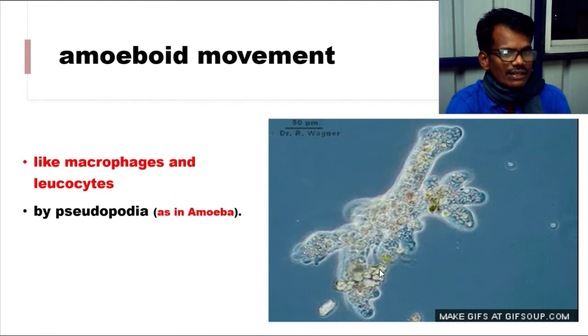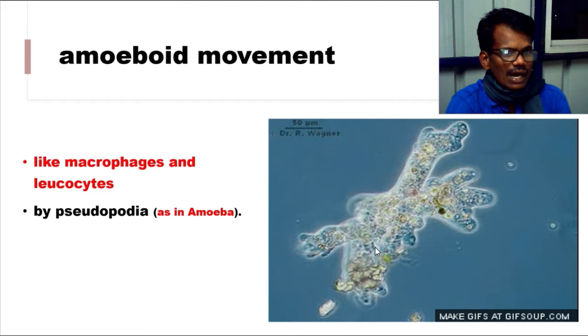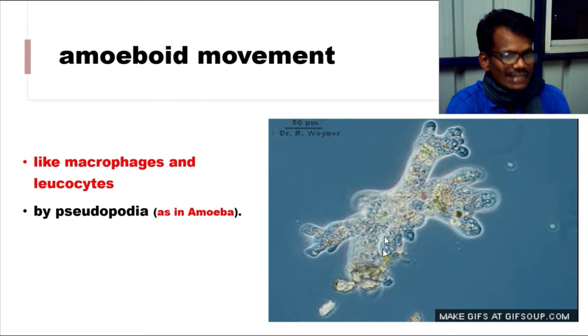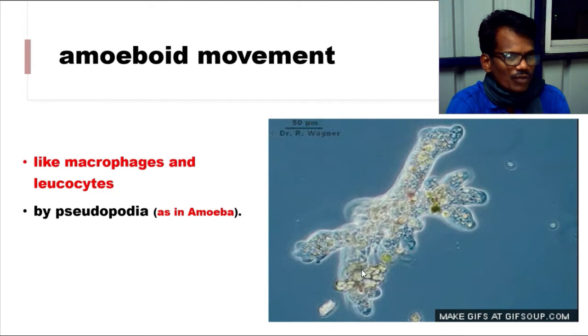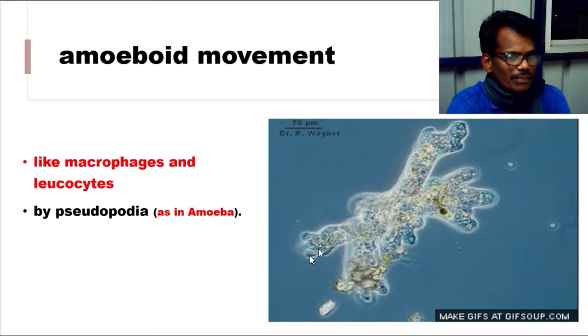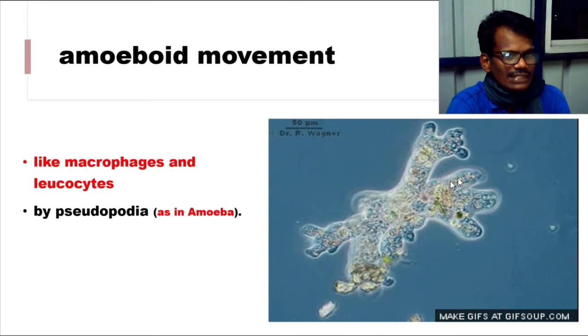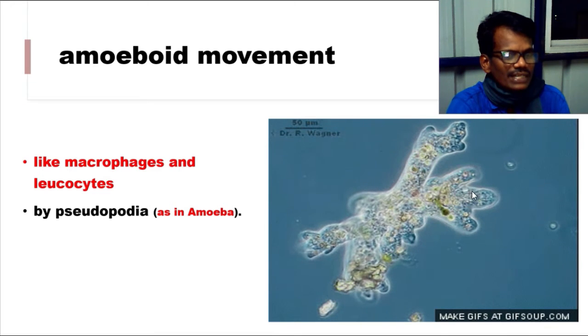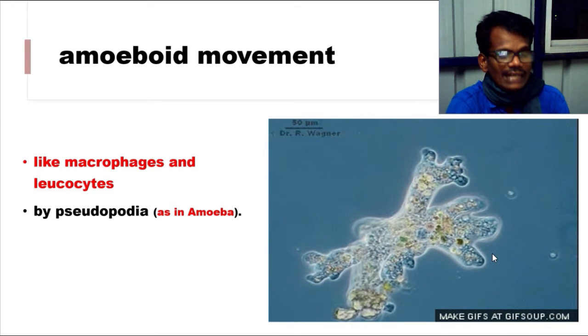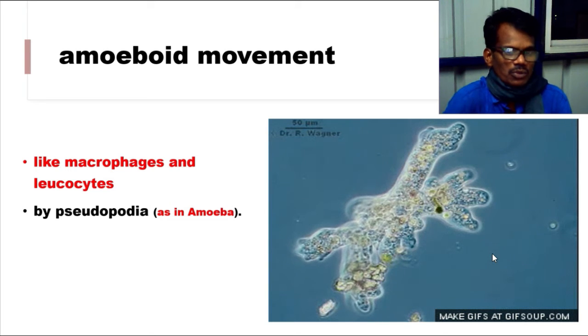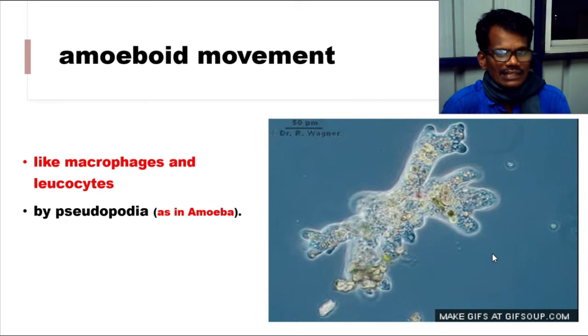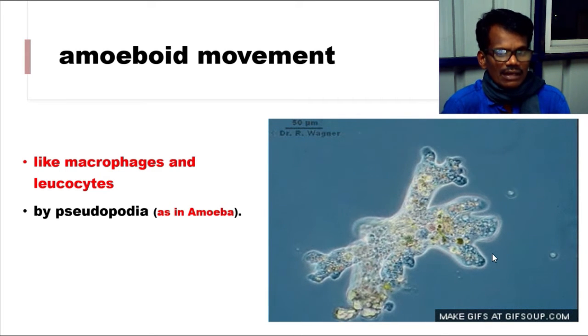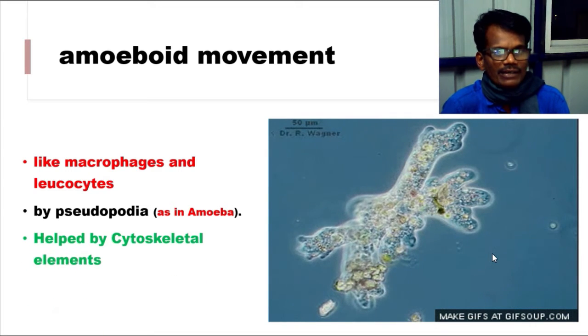You can see here the cytoplasm or the cytoskeleton of this amoeba is moving from one place to another. This movement causes the formation of false feet at one end of the organism, by which they are able to move. So cytoskeletal elements like microfilaments are involved in this amoeboid movement.